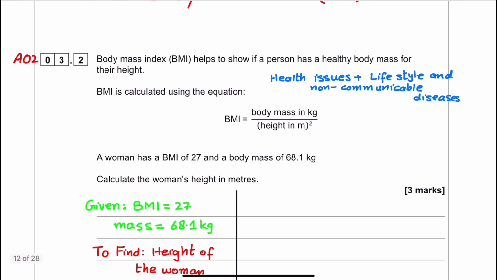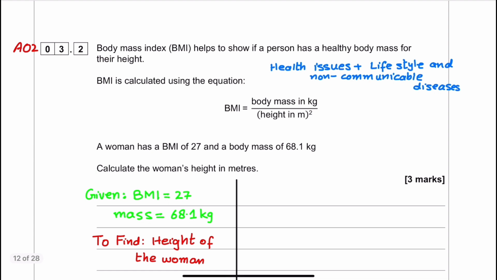We have been given certain values. So given are BMI 27 and mass 68.1 kilogram. We need to find the height of the woman. Students should be careful that height is squared.